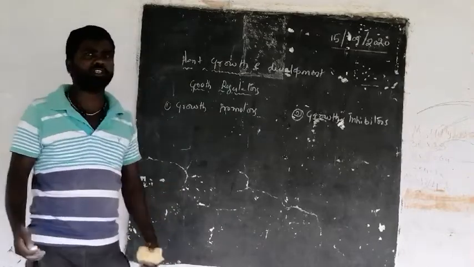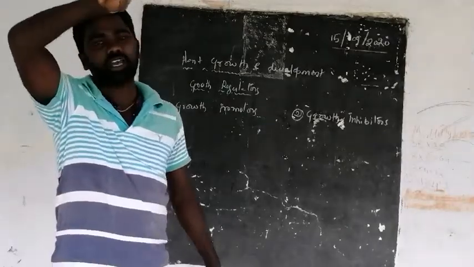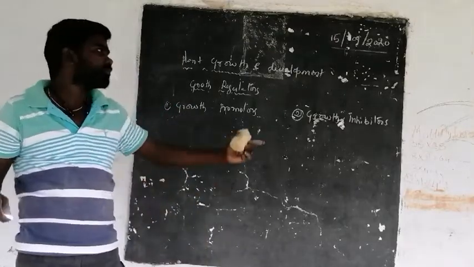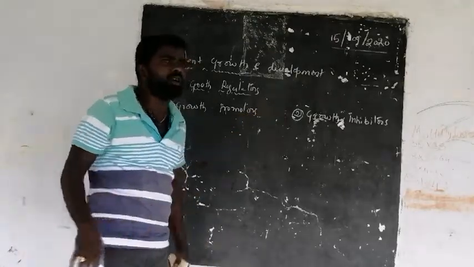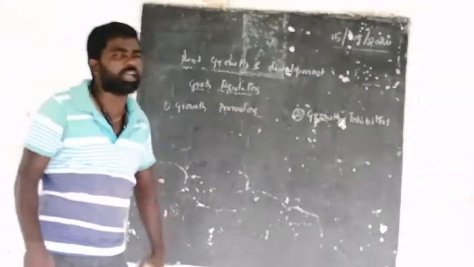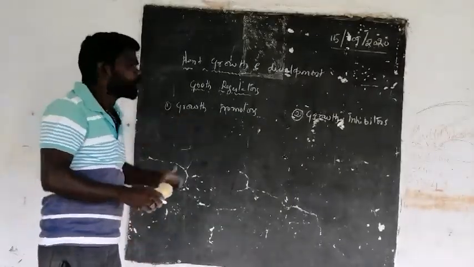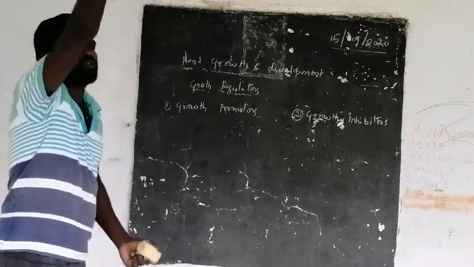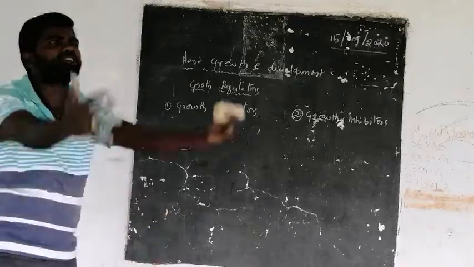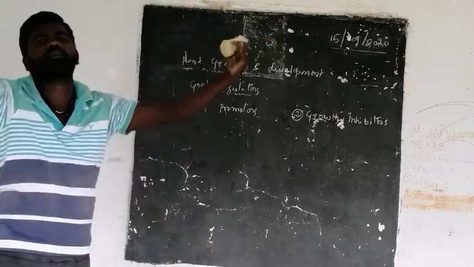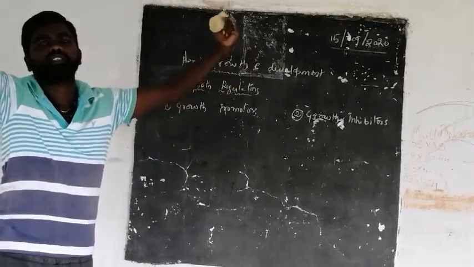Growth promoters increase the growth of the plant body, and growth inhibitors decrease the growth of parts of the plant body. Plant growth promoters help the plants to grow and to develop flowers, fruits, seeds or branches.